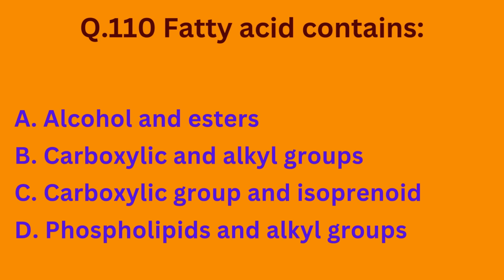Question number 110. Fatty acid contains option A, alcohol and esters, option B, carboxylic and alkyl groups, option C, carboxylic group and isoprenoid, option D, phospholipids and alkyl groups. Basically, fatty acid contains carboxylic and alkyl groups. So the correct option is option B.